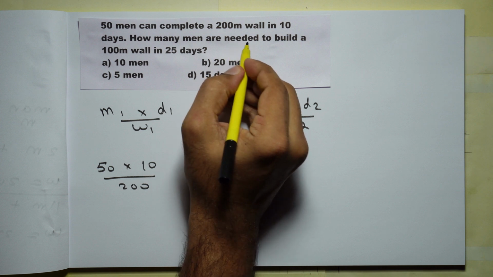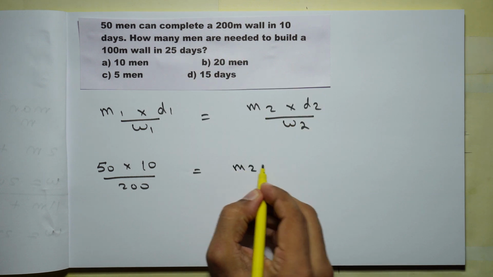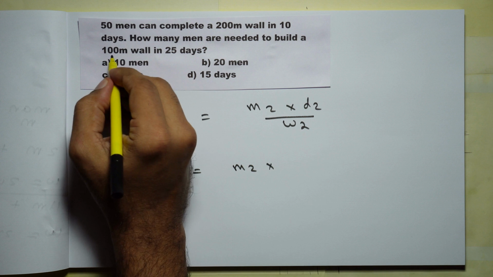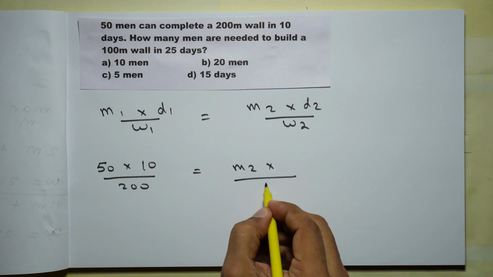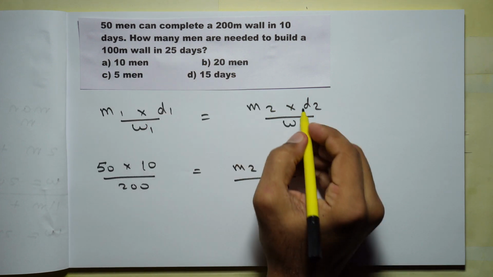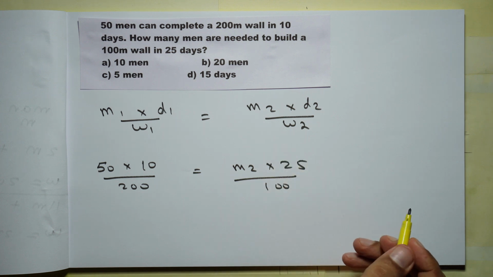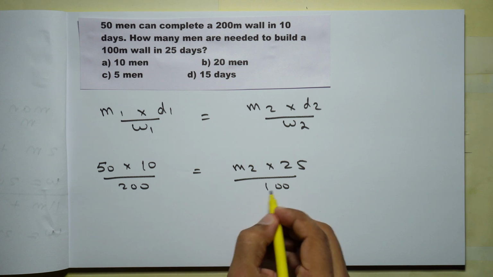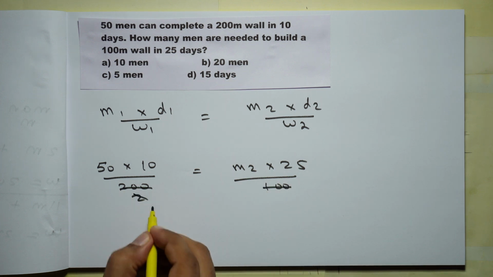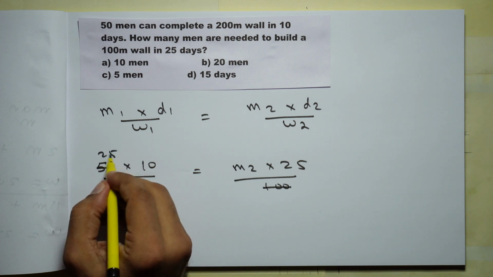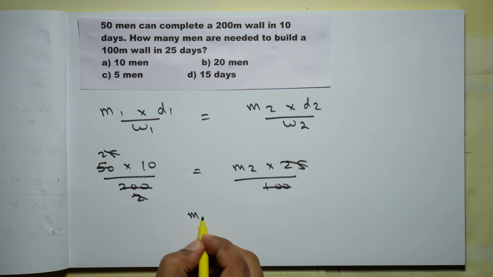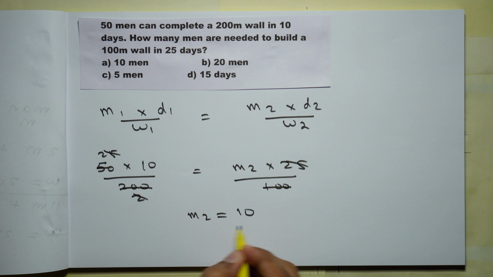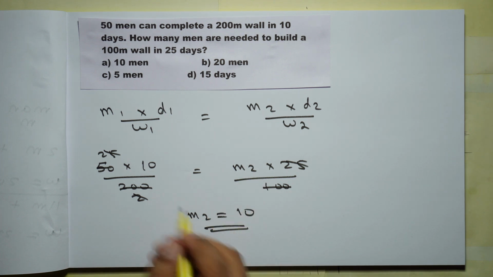How many men are needed? So M2 is what we need to find out. To build a wall 100 meters long. So W2 is equal to 100 in 25 days. So D2 is equal to 25. So we'll just solve and calculate the value of M2. Here 100 divides 2 times. 2 divides 25 times. 25 and 25 will cancel out. So you will get M2 is equal to 10. So the number of men required are 10 men are needed. So option A, 10.